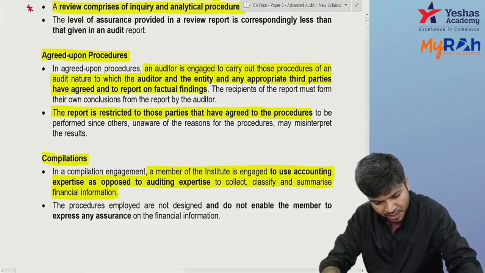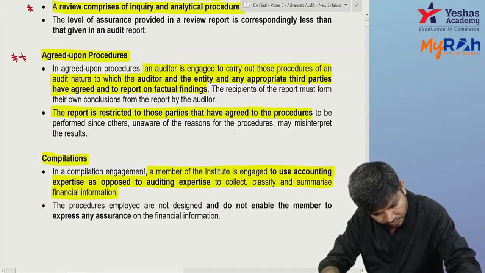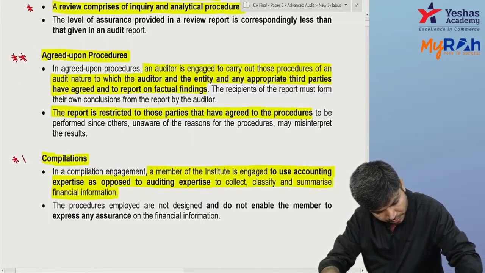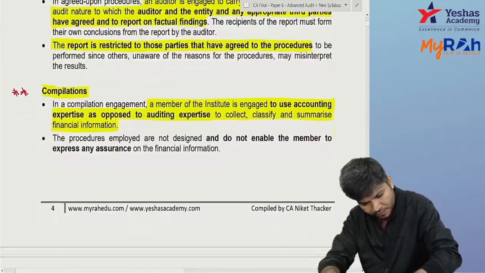Okay, I just put 2 stars. Write down over here.